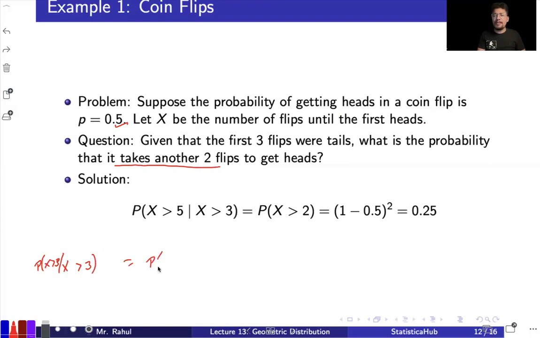So that will be probability X is greater than 2, right? Because the 5 can be written as 3 plus 2, and we can convert it like this. That will come out to be 1 minus 0.5 squared, which is 0.25. That is the probability. So this is the easiest, most simple example based on the memoryless property of the geometric distribution.